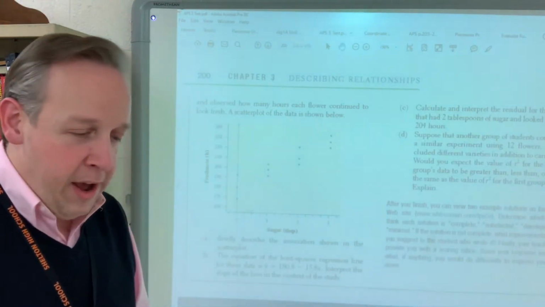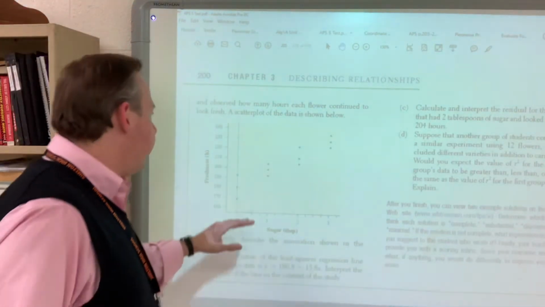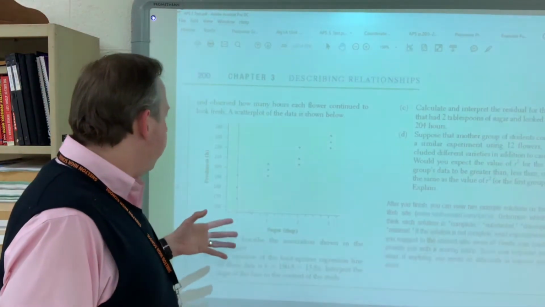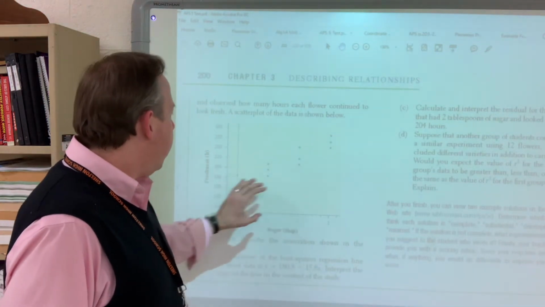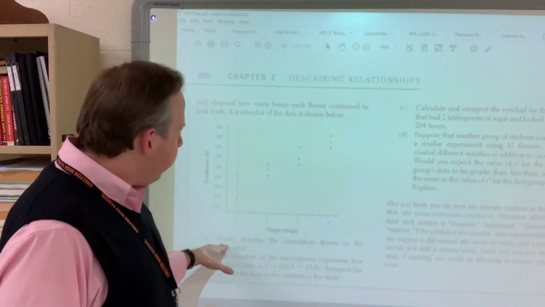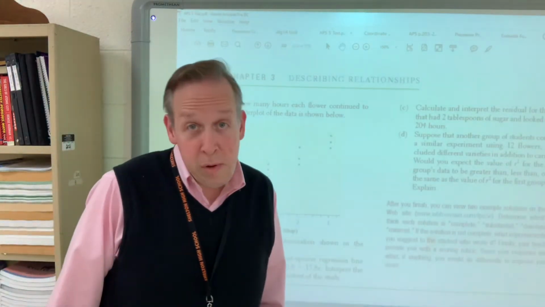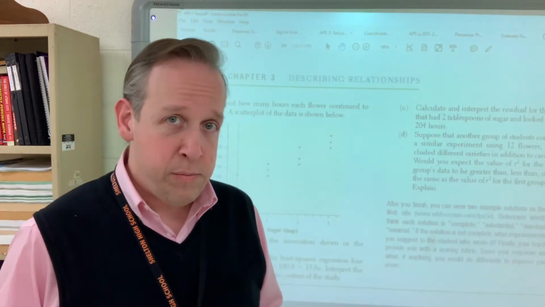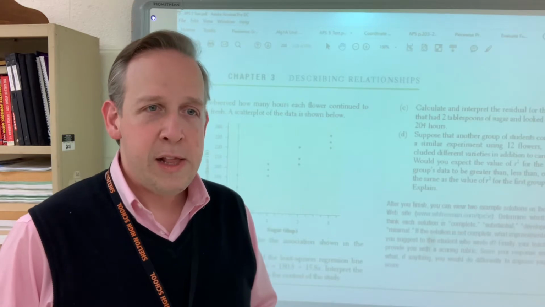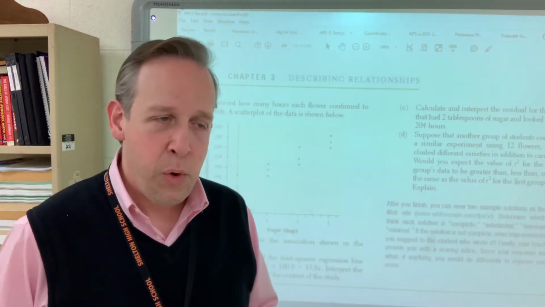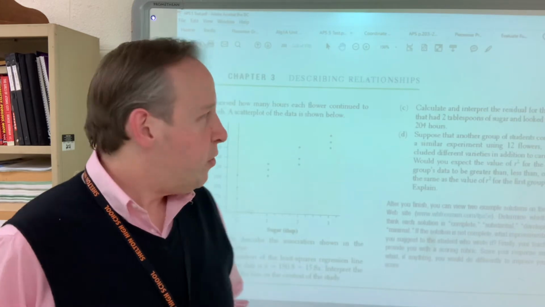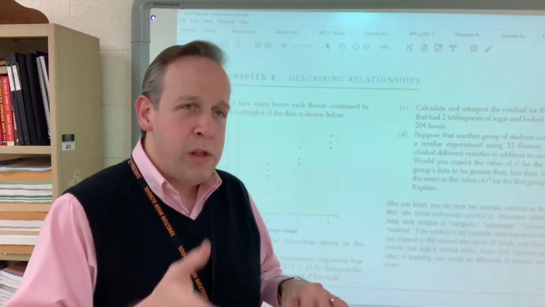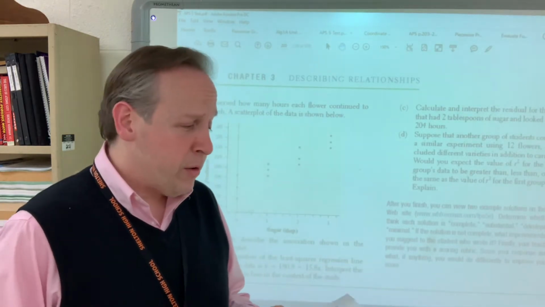It gave you a graph which obviously has a fairly strong positive linear correlation. The first question had to do with tablespoons of sugar and freshness hours of the flowers. Briefly describe the association shown in the scatter plot. Well, we just did. You could say that there is a fairly strong positive linear correlation between tablespoons of sugar and the length of time the carnations stay fresh in the water. You could also say that as more sugar is added to the water, the hours of freshness will increase. Either way, that's really all there is to say.